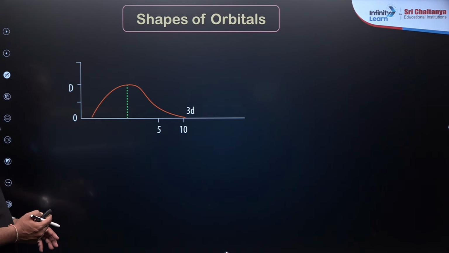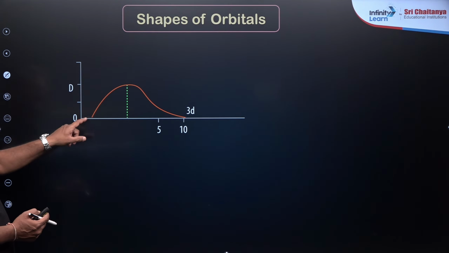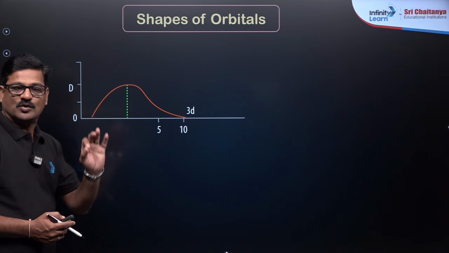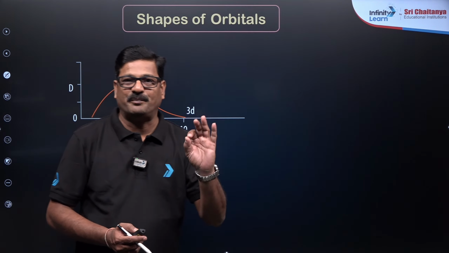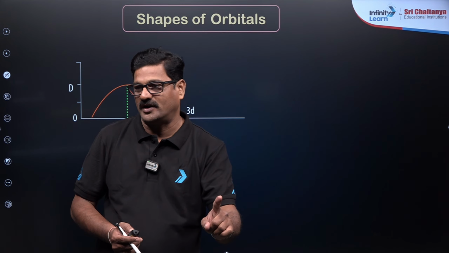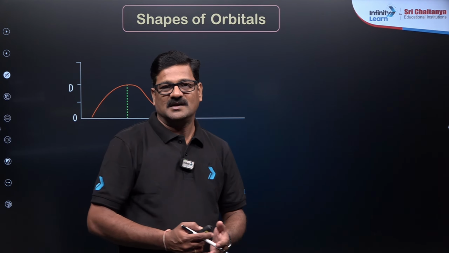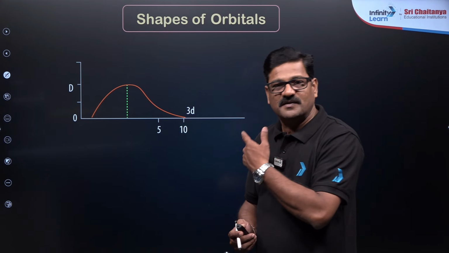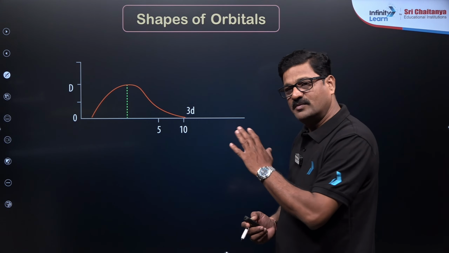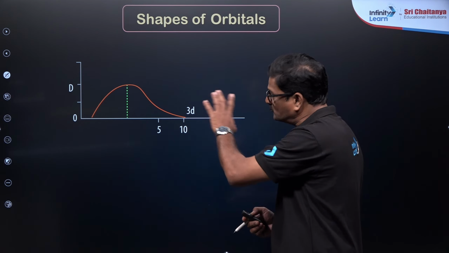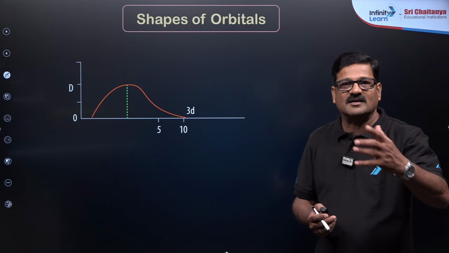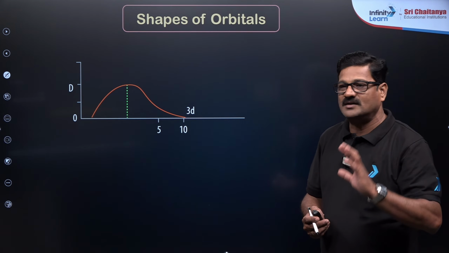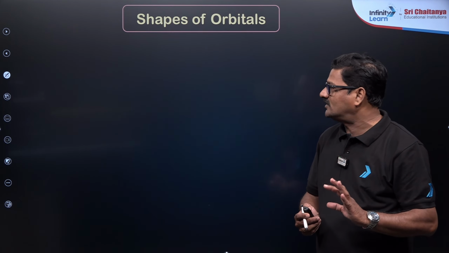And also these are the d orbitals, so the number of peaks is very important. The number of peaks matters only for d orbitals. Before that, the s orbitals are there, the s orbitals graph we are not seeing in that. So looking at them separately, the probability density is shown here.